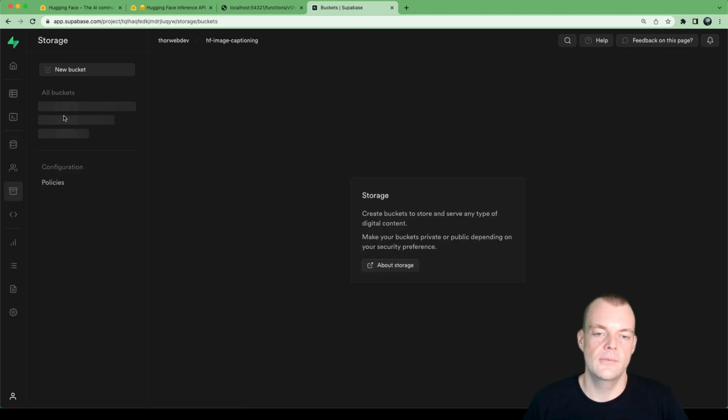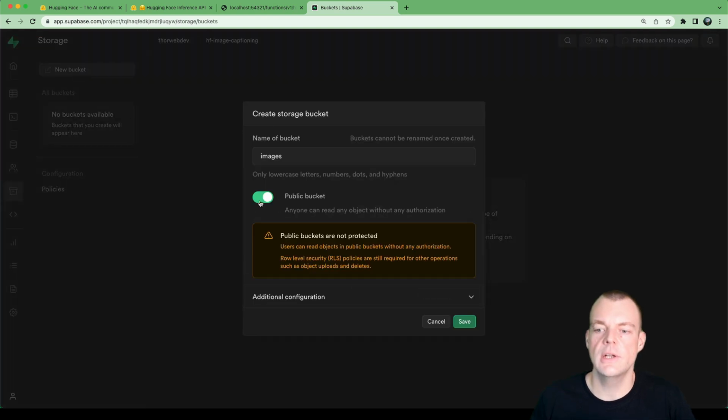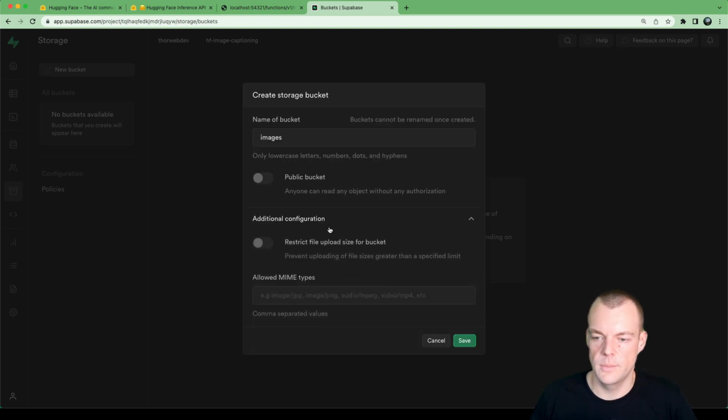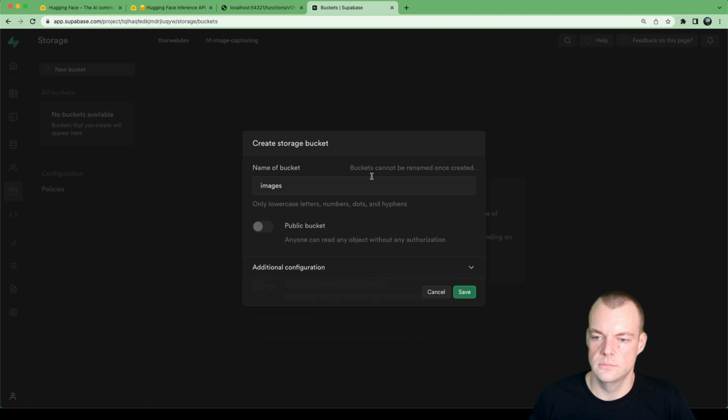So we will have a public storage bucket. No, actually, okay, let's go ahead. Because in the Edge function, we can use the service role key, we'll just make it a non-public bucket. So we'll just call it images. Save that.